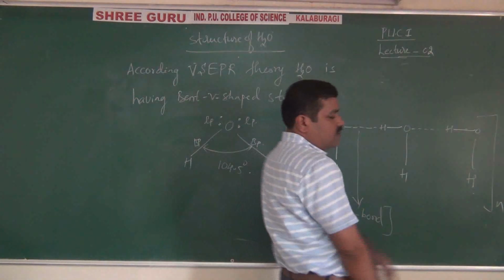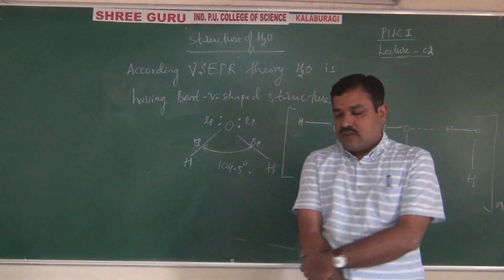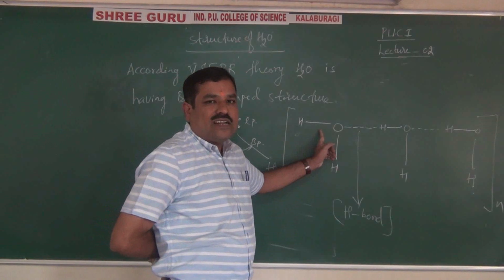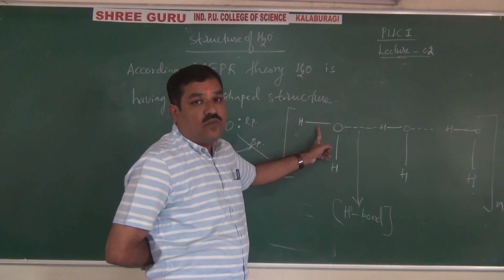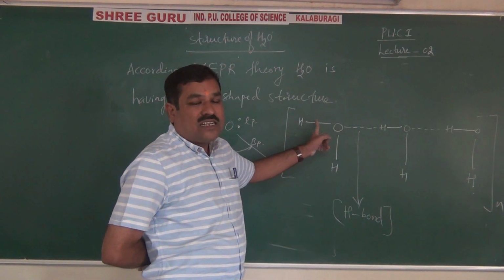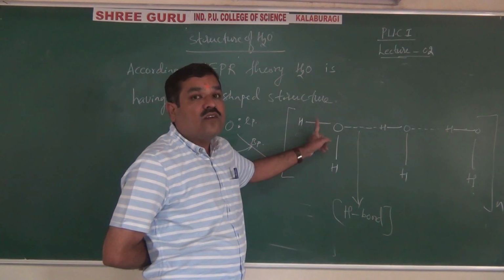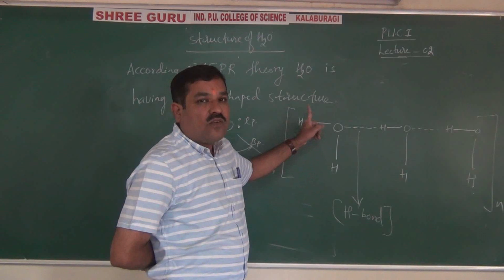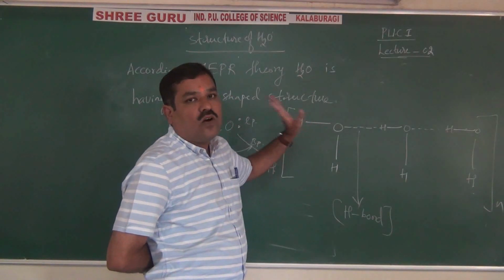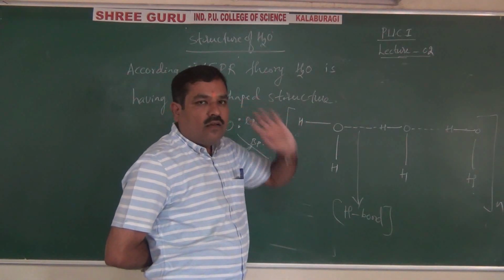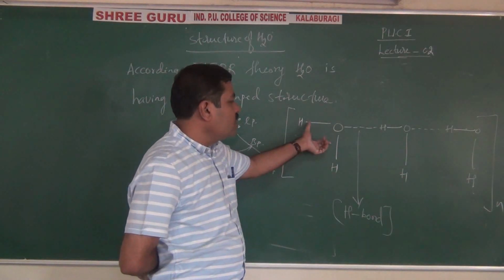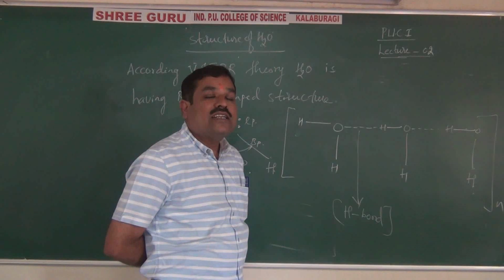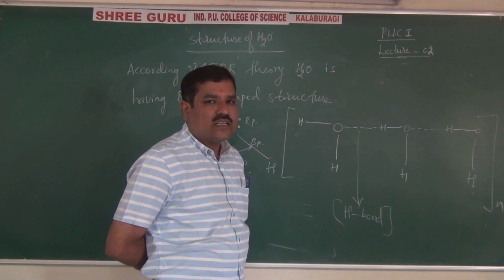That's why, remember students, water exists in the liquid state due to this hydrogen bond. Water boils at 100 degrees Celsius. Why? Due to hydrogen bond. Water has maximum density at 4 degrees Celsius only. Why? Due to hydrogen bond. The density of ice is less than the density of water. Why? Due to hydrogen bond. All due to hydrogen bond. That means in the liquid state, not only covalent bonds but even hydrogen bonds are present.